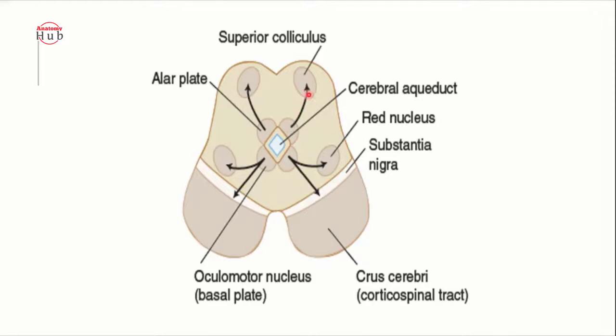The superior colliculus and the inferior colliculus both are from this alar plate. Nothing more than that.